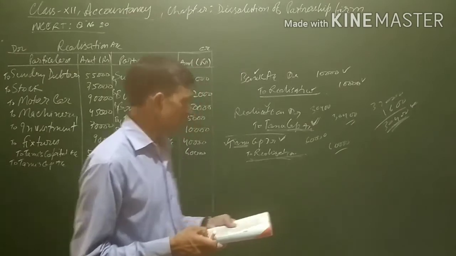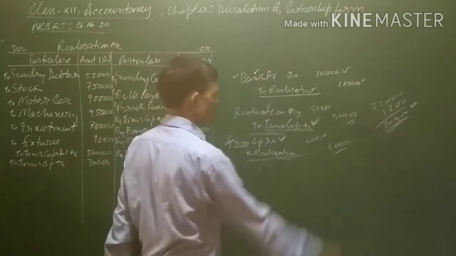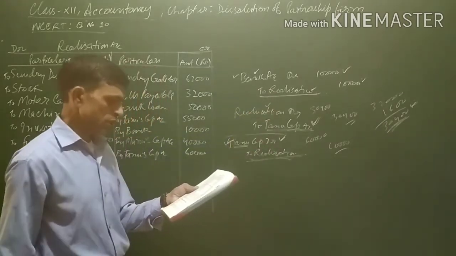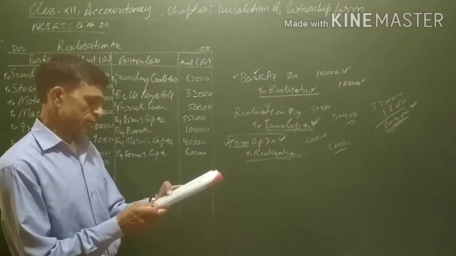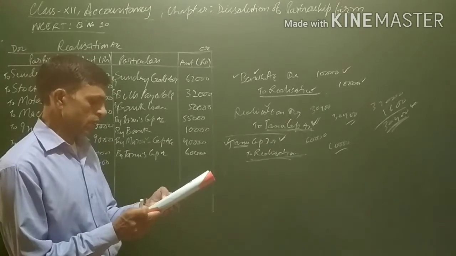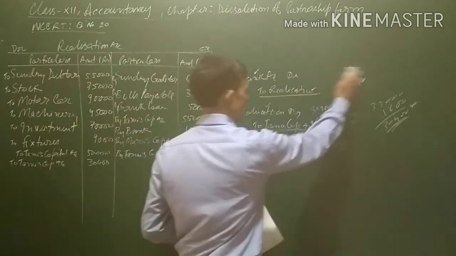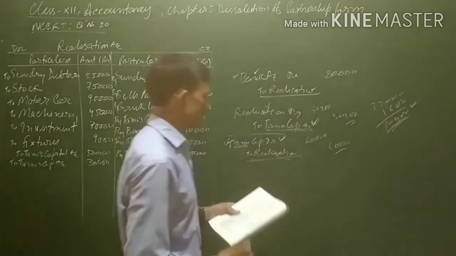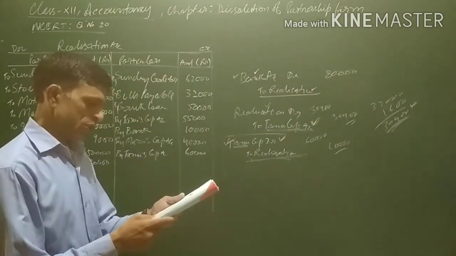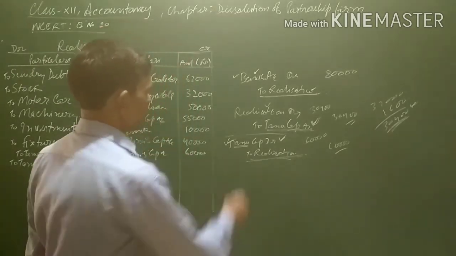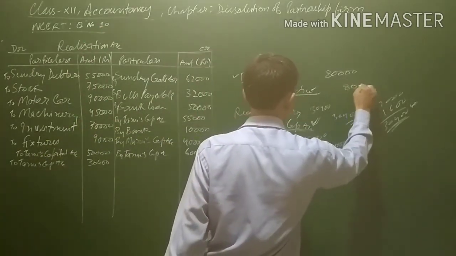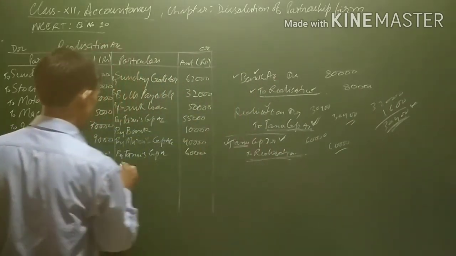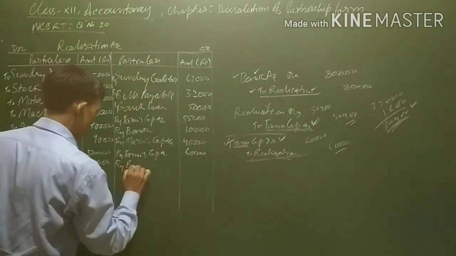Investment realized 72,000. Again, whenever an asset is sold and some money is realized, bank account will be debited and realization credited. So investment is realized, it's 76,000 and fixture 4,000. Total 80,000 is being realized on account of sale. So 80,000 will be transferred to the credit side of realization account. So entry will be bank account debit to realization account 80,000. So on the credit side of realization account we will be writing by bank.